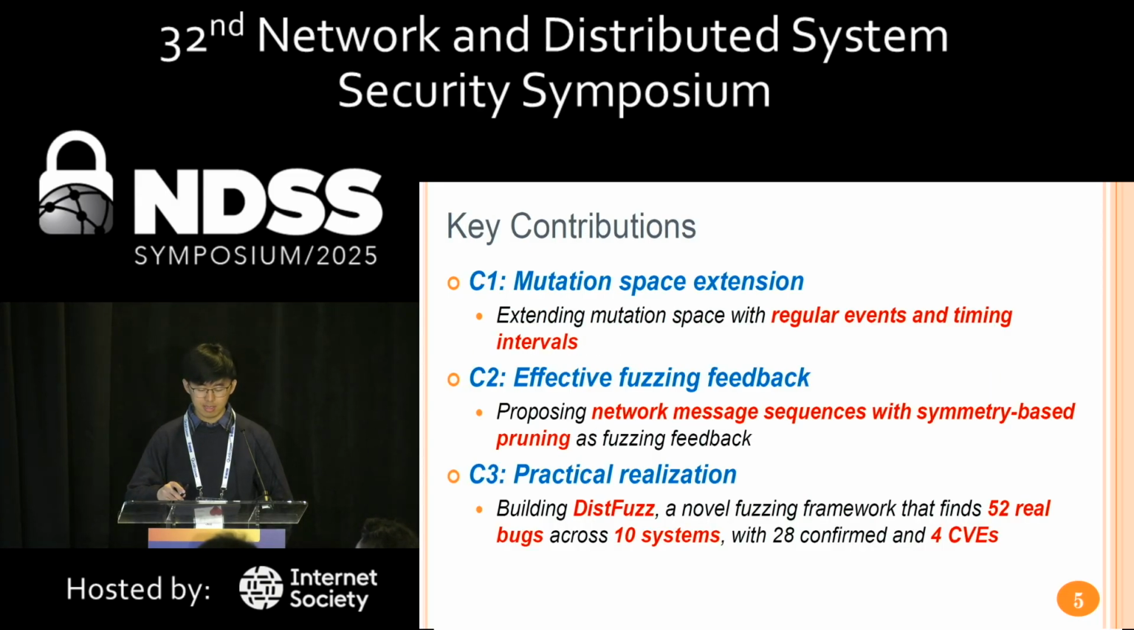This paper's key contributions include an extended mutation space with regular events and timing intervals, and an effective symmetry pruning feedback for pruning redundant sequences to guide the fuzzing process. Our prototype tool produces impactful results, including the discovery of 52 bugs across 10 systems. 4 of the bugs were assigned CVEs.